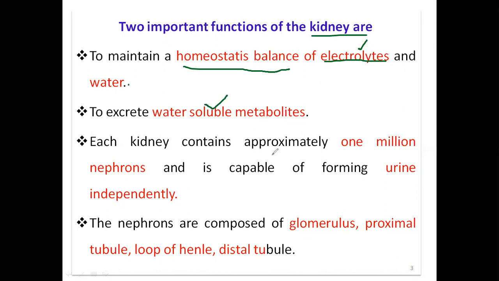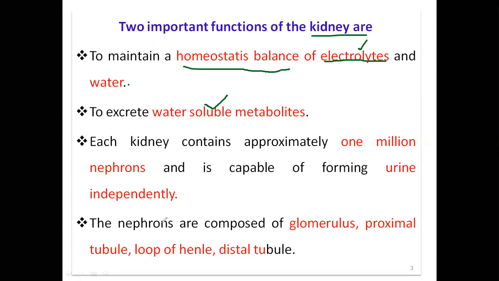Now you know this statement: 1 million nephrons are there. This is the functional unit of a kidney, which has the capability of forming urine independently. Each nephron is able to produce urine.